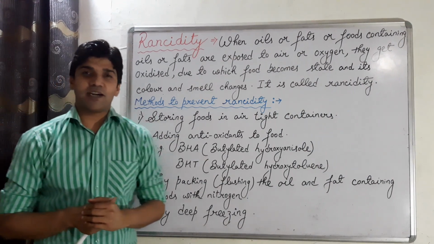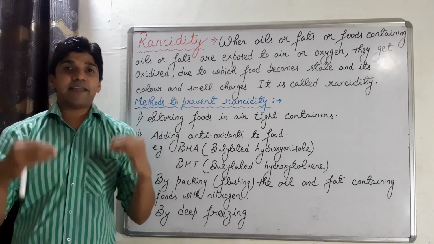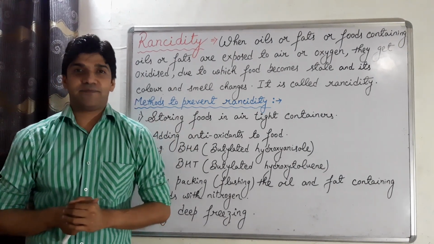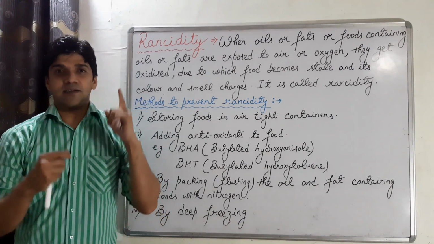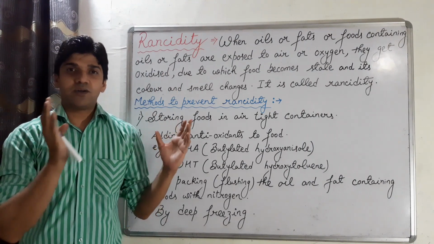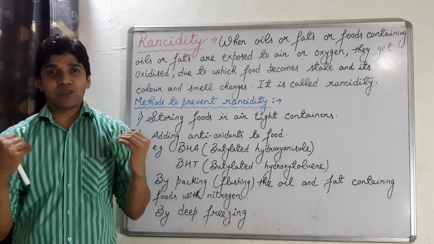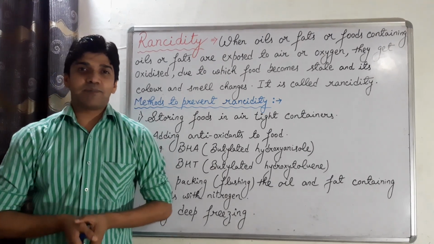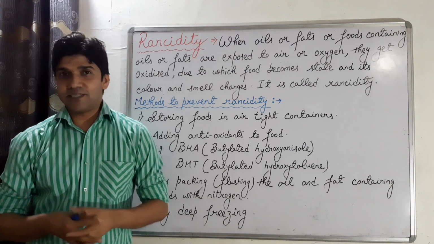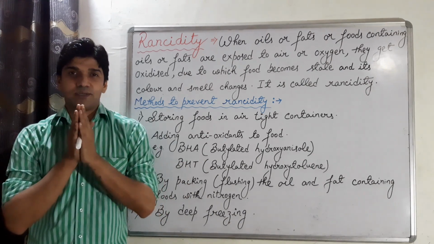So today we covered two main topics, the effects of oxidation and reduction in everyday life, which are corrosion and rancidity. So we have covered corrosion and rancidity today, and that's about the lecture, and that's about the chapter chemical reactions and chemical equations. See you in the next lecture. तब तक के लिए थैंक यू और नमस्ते.